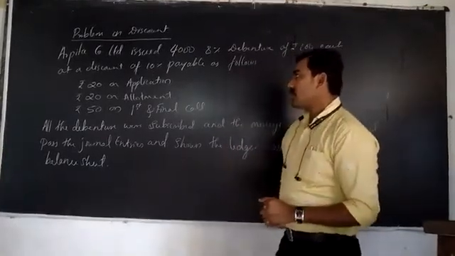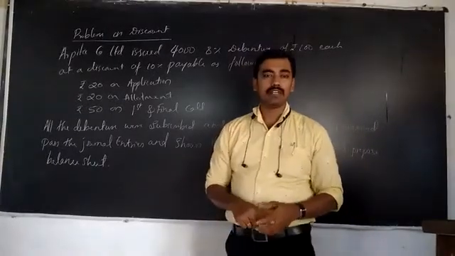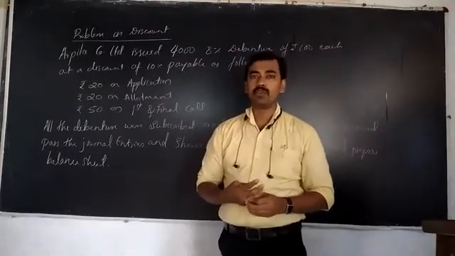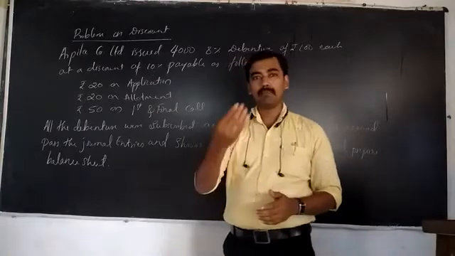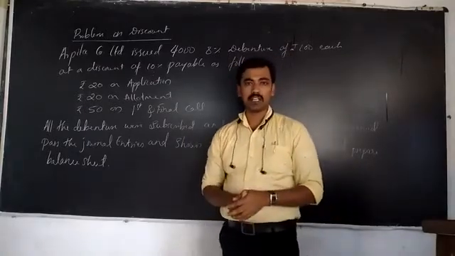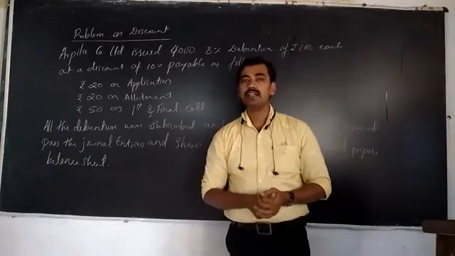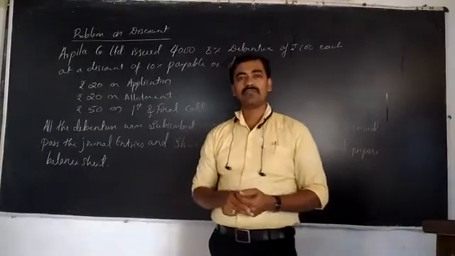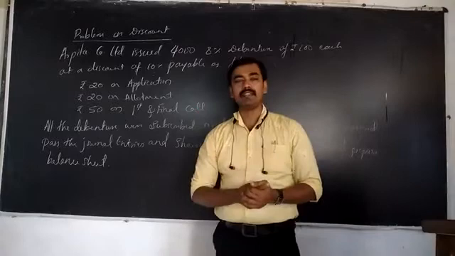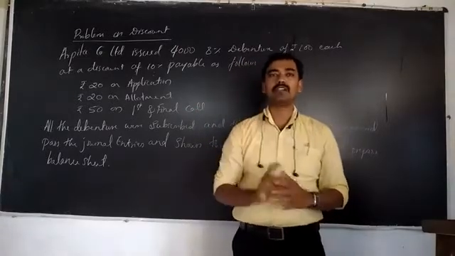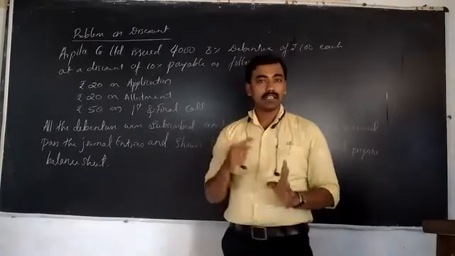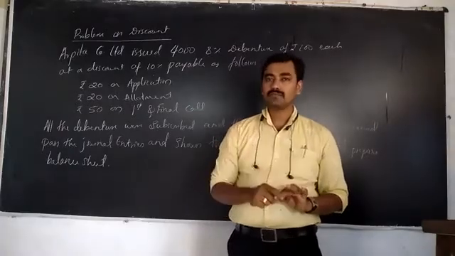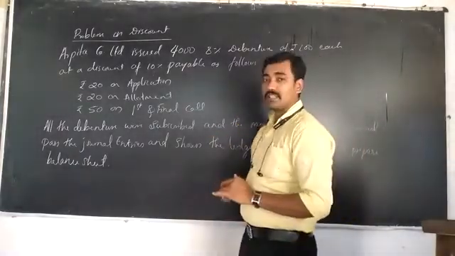Okay? So what will happen when the application is given by the debenture holders or the public? First of all, the company gets the amount for the purpose of the application. So the bank account is debited to the debenture application account. After that, we transfer that application to the debenture account. That means the debenture application account is debited to the debenture account. Understood? Next, when the allotment is made, at that time the company is giving the discount to the debenture holders. What will happen? The debenture allotment account is debited, and the discount on issue of debenture account is debited to the 8% debenture account. Understood?